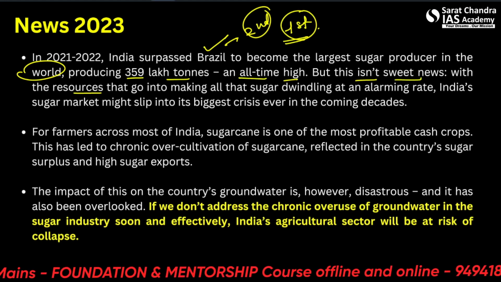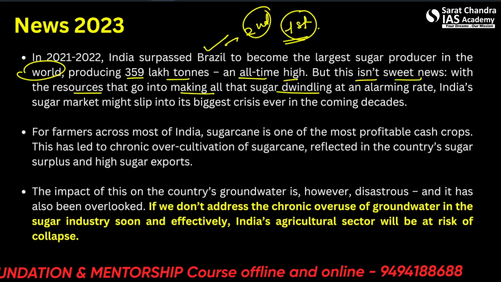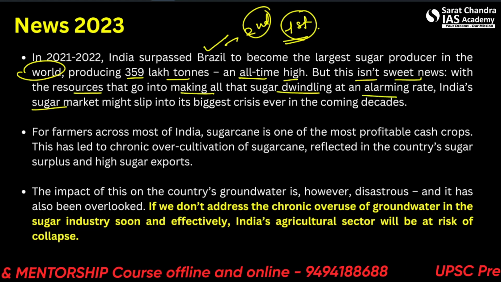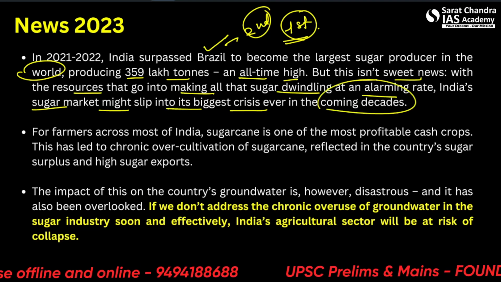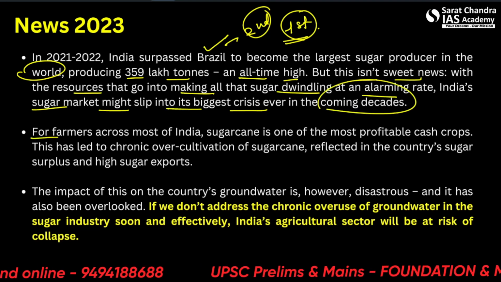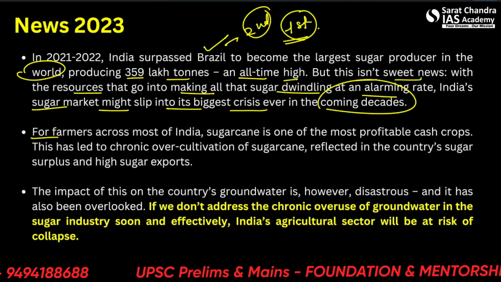With the resources that go into making all the sugar dwindling at an alarming rate, India's sugar market might slip into its biggest crisis ever in the coming decades. So why? Let us see. Because it tells the reason also here.